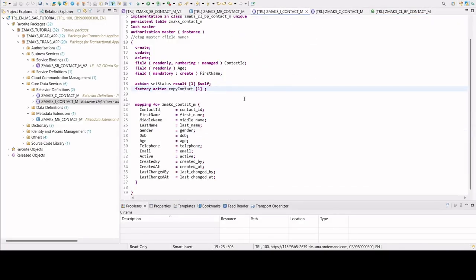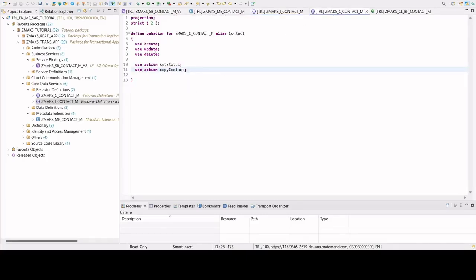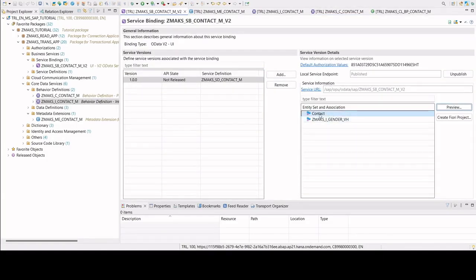Now, since we have implemented this factory action in our interface behavior definition, we have to use it in our projection behavior. Otherwise, we will not be able to see that copy contact there. Whatever you expose at the behavior definition for the projection entity, that is where it will be exposed. Okay, finally, we test it using the service binding and we were able to see that everything was working properly.